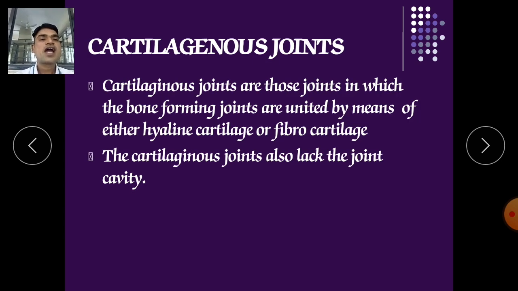Next is cartilaginous joints. This is the second class. Cartilaginous joints are those joints in which the bones forming the joints are united by means of either hyaline cartilage or fibrocartilage. The cartilaginous joints also lack a joint cavity. So in the cartilaginous joints, the space is filled by these cartilages.